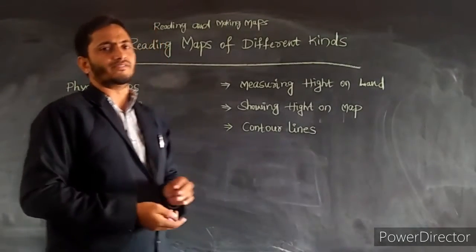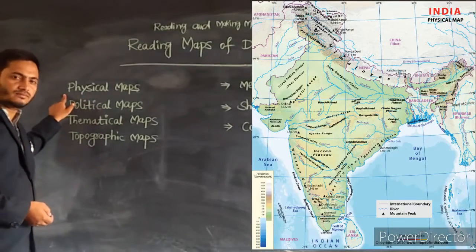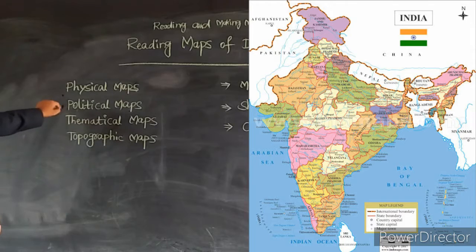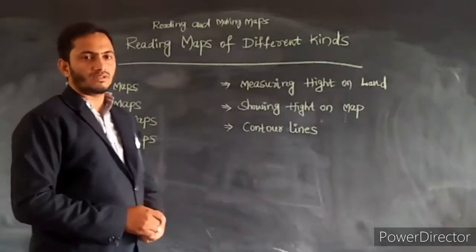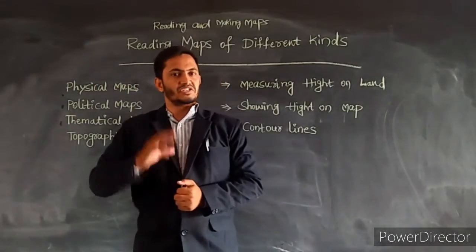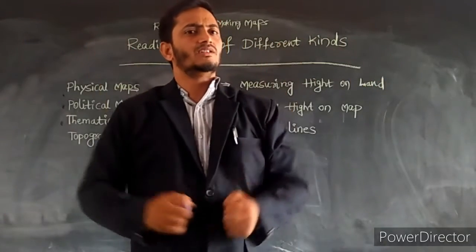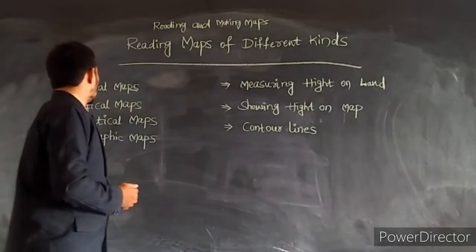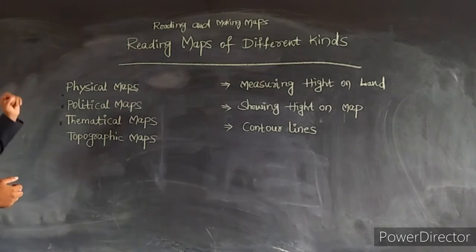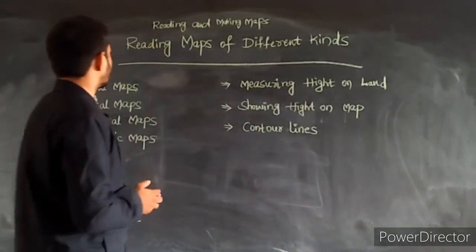This chapter tells us about different kinds of maps, like physical maps, political maps, thematic maps, topographic maps. These are the basic and main things of this chapter.